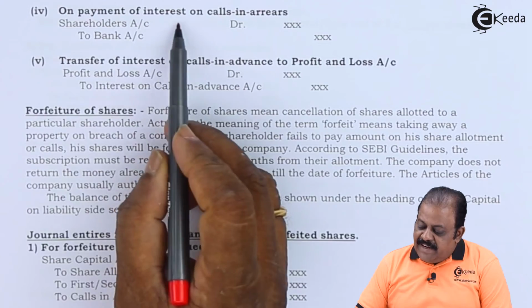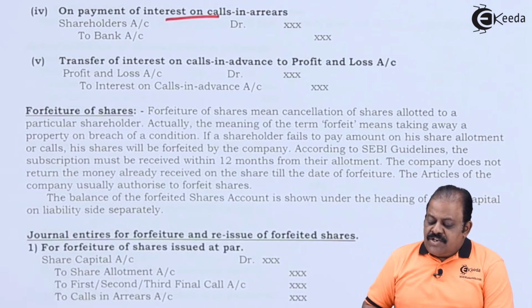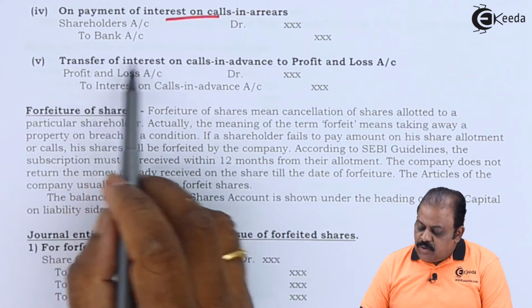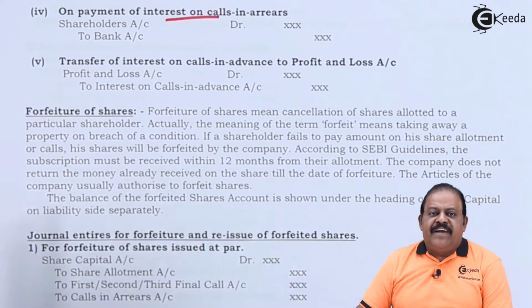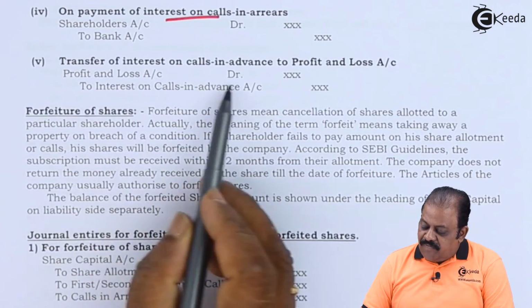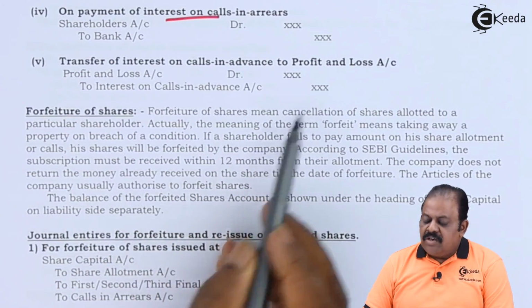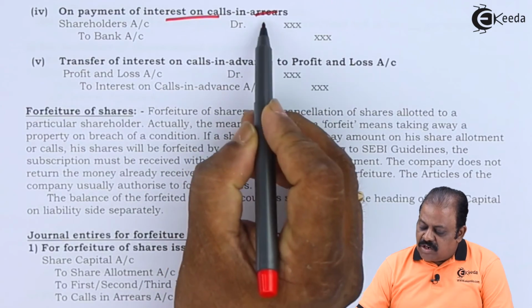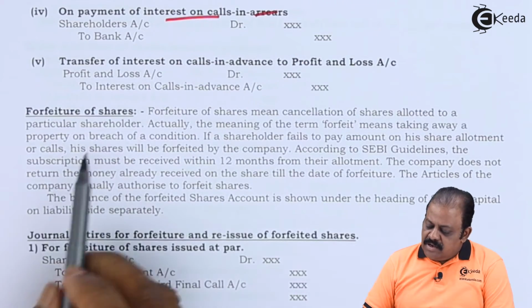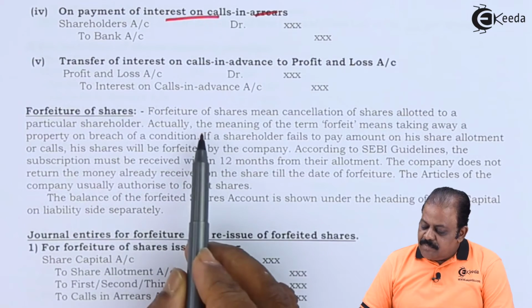On payment of interest on calls in advance, shareholders account debit to bank account. Transfer of interest on calls in advance to profit and loss account: profit and loss account debit to interest on calls in advance. Here also we are required to consider this as calls in advance. Forfeiture of shares.